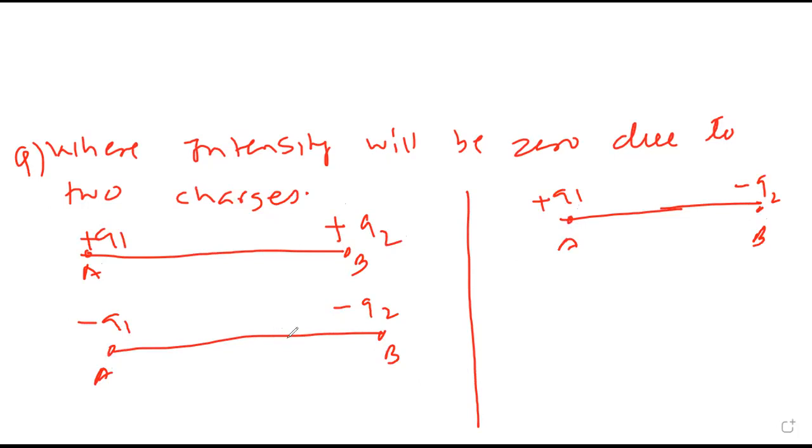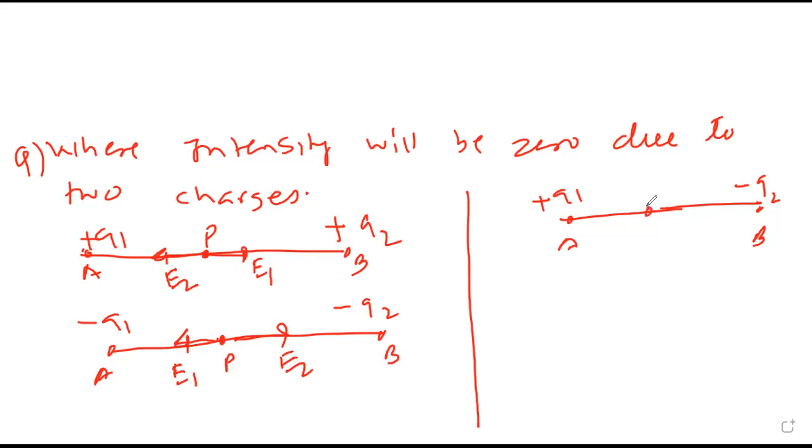I'm not sure, but when there are like charges, it's situated somewhere far off, not even in between A and B. But when there are unlike charges, it's between A and B. That is the mistake you're making. In fact, when the charges are like, it will be in between. Suppose there is a point P. Tell me what is the direction of intensity here? Outward, and for this side also outward. So it will be 0 in between. Correct. If both are negative, then this is inward E1 and this is inward E2. Again, they are opposite, so 0 is possible.